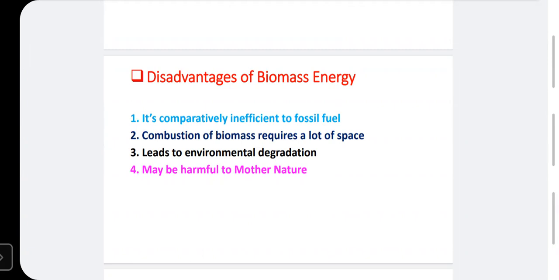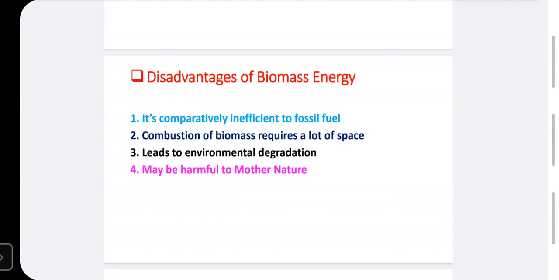These are also used as a biomass fuel. Also, another disadvantage is that some private organizations are cutting the forests. This is one of the examples of the degradation.